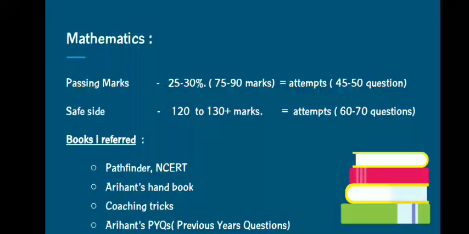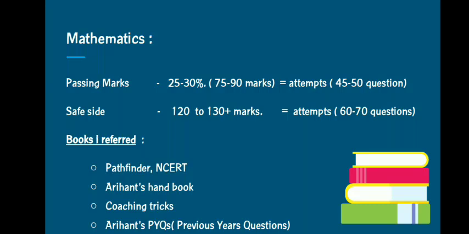All right. So we have to get around 25% to 30% to clear it individually. 25 to 30% means 75 to 90 marks in maths only, just to clear it individually. If we want to attain this much marks, then we have to attempt 45 to 50 questions at least.